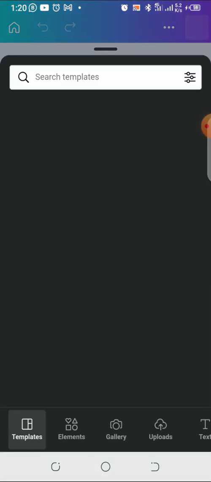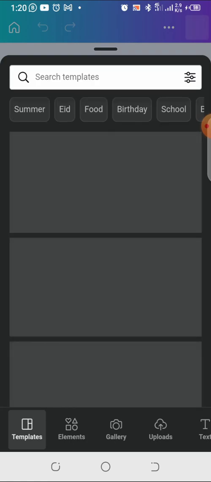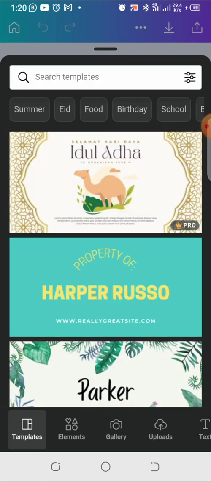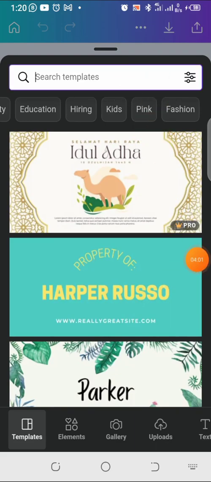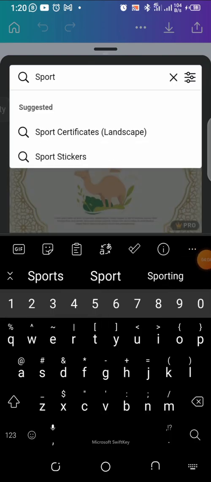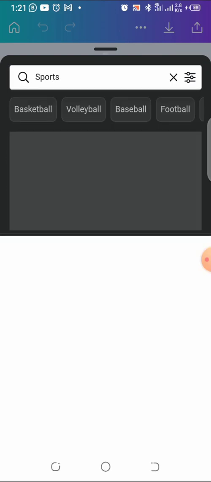And another way to do this is you can actually search for a template. Okay, they've already brought an option for us to search for a template. So you can just search for anything you want to create around here. So I can just search for sports. Let me search for sports.